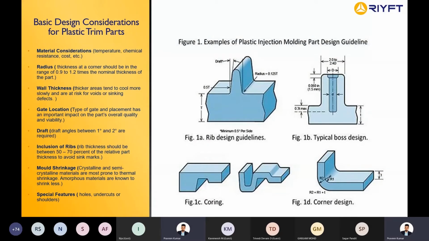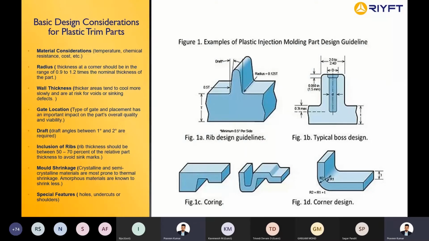Then we have mold shrinkage. Mold shrinkage is a very common defect which happens in plastic. It happens if the flow is not uniform, or if there are unwanted ribs on the part, or if the design of the part is not proper, then you get mold shrinkages. So how to avoid the mold shrinkage?